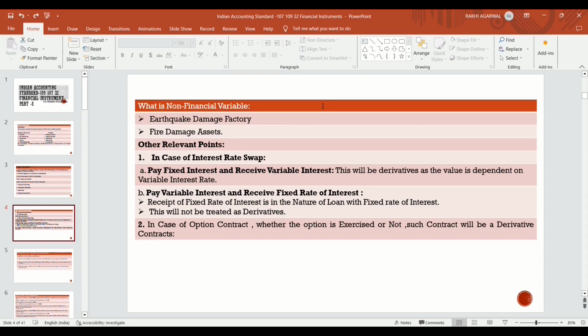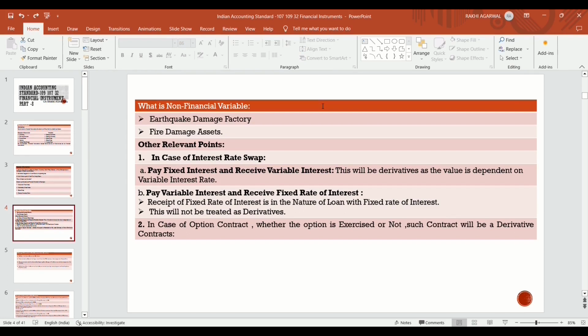Paying variable and receiving fixed is not a derivative, because there is no such fluctuation. It does not depend on any underlying, because you are receiving a fixed rate. You know what you are receiving; there is no variability in that. So it's not a derivative.